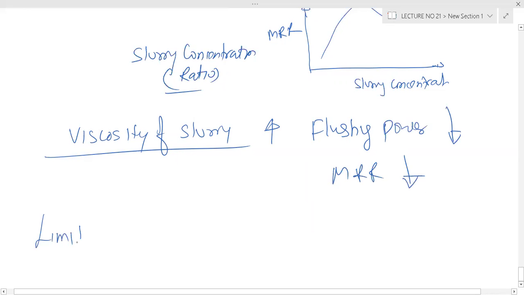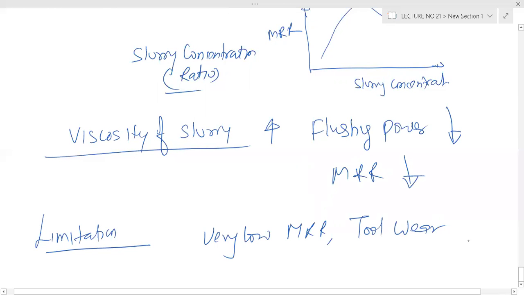Limitations: again very low metal removal rate, and there will be tool wear also, because here a tool is used. Also, depth of hole will be low, you cannot make it high.